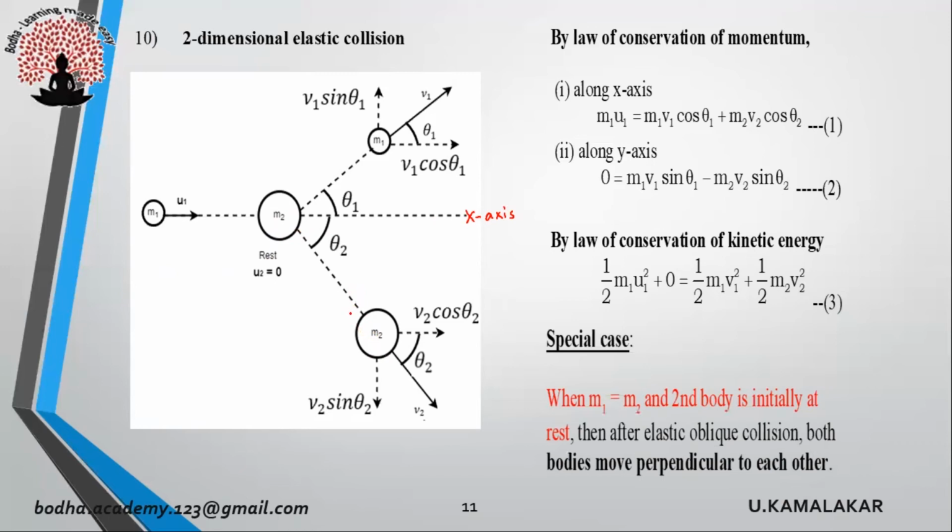By applying law of conservation of momentum along x-axis and along y-axis, we'll get two different equations. Apply law of conservation of kinetic energy, we'll get one more equation. Solve these three equations and find out whatever is asked in the problem. Here we can consider one special case. When both bodies have equal masses and second body is initially at rest, then after elastic oblique collision, both bodies will move perpendicular to each other.